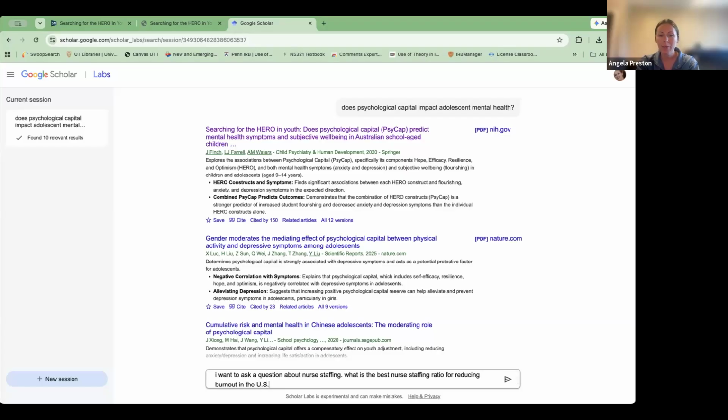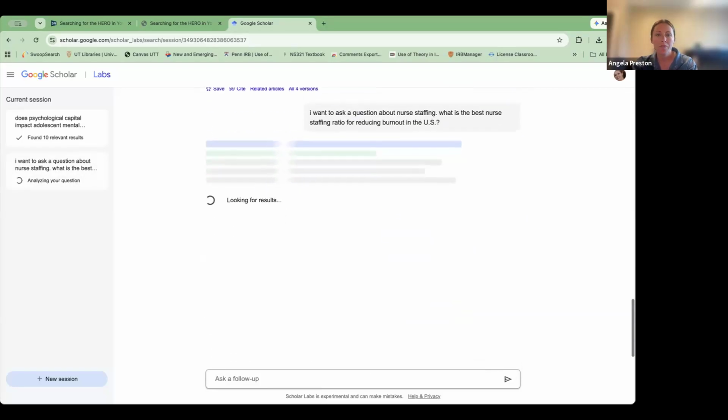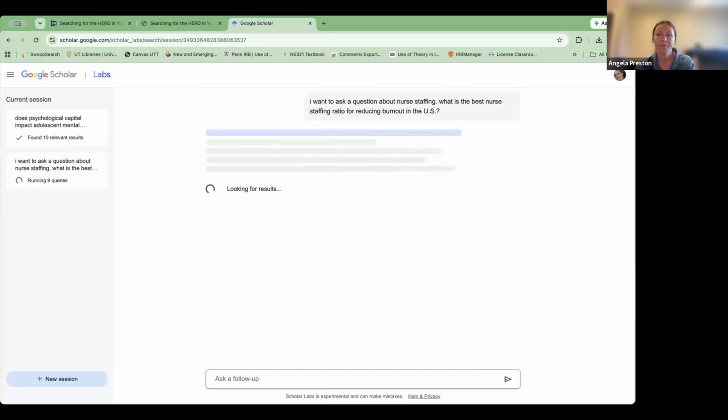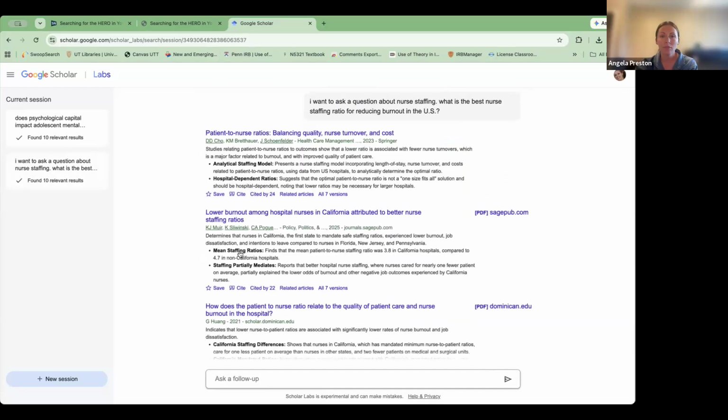In the US, I'm going to put that discriminator because the health system model in the US is different than in a lot of other countries. So I want to specifically pull data that relates to the US. And let's see what happens. This isn't typically my line of research, so I'm excited to see what pulls up.